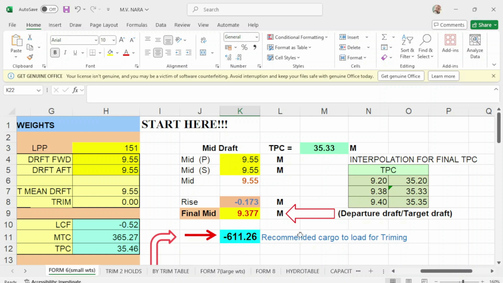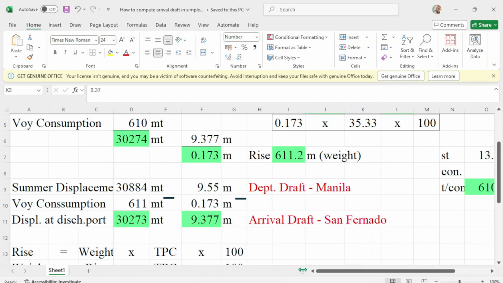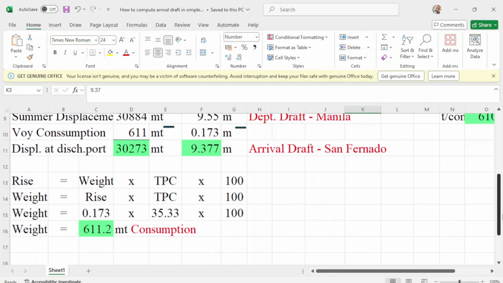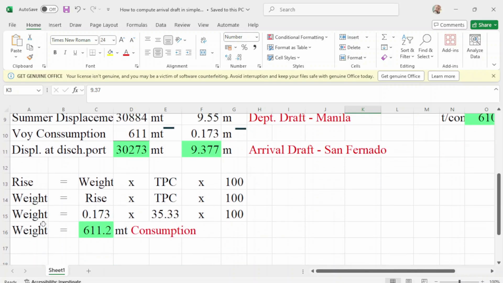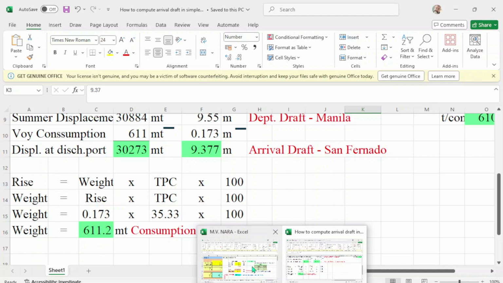Okay, so to get the value of how many metric tons we are going to consume, that will be 611.2, which is this formula. Weight equals, this is the rise times TPC times 100, then you have 611.2 metric tons of consumption. Okay, I hope that's clear.